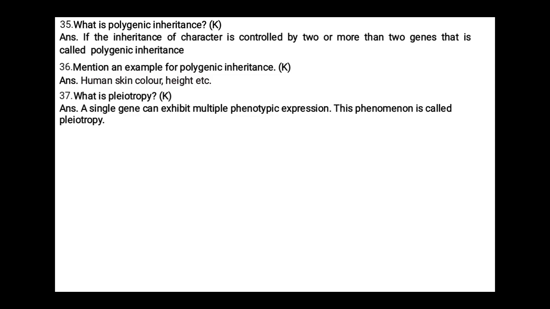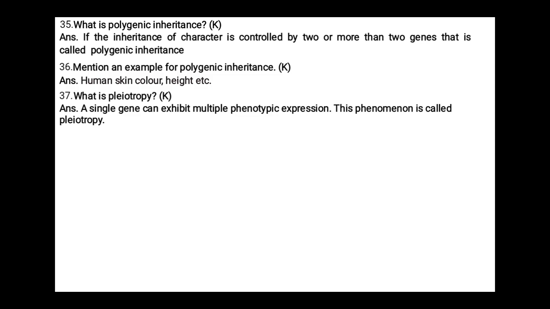In the case of the disease phenylketonuria, a single gene is controlling a single character, but in the absence of that gene, it will show different characters. So a single gene which is responsible for many characters is called pleiotropism.